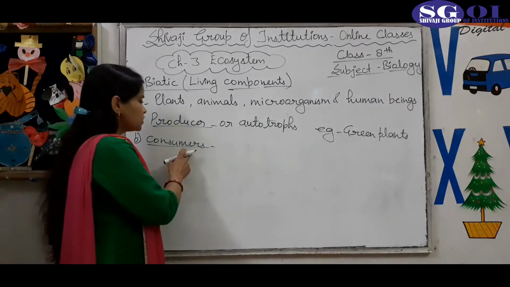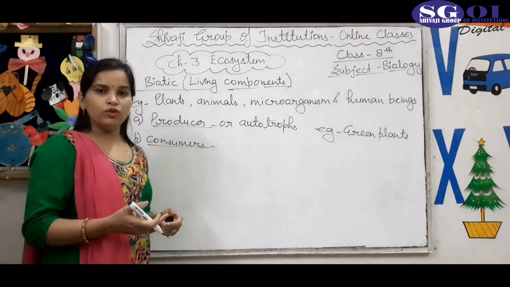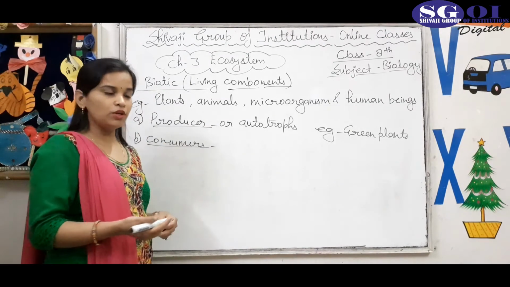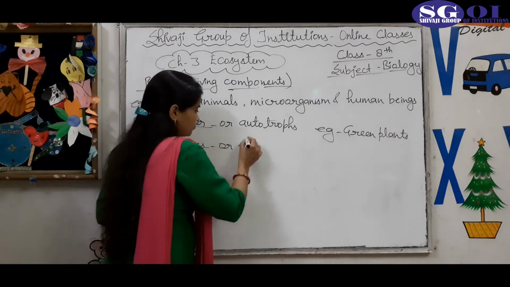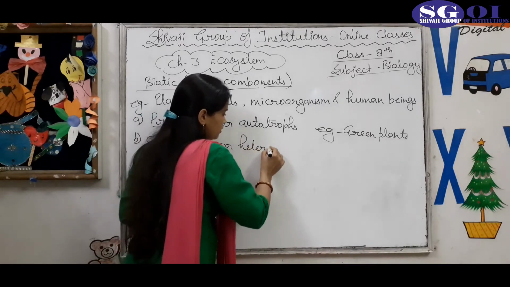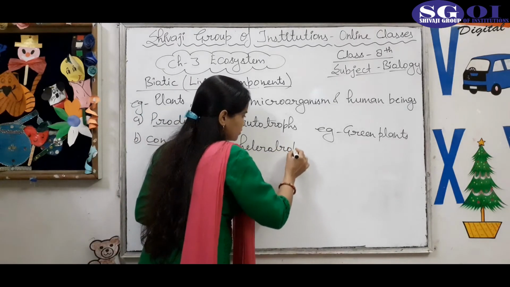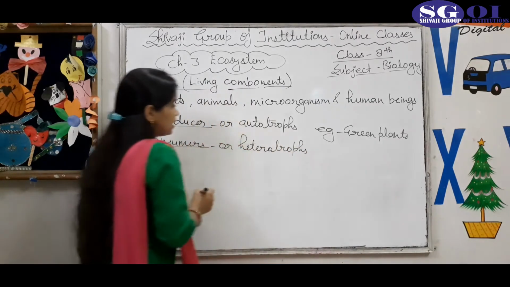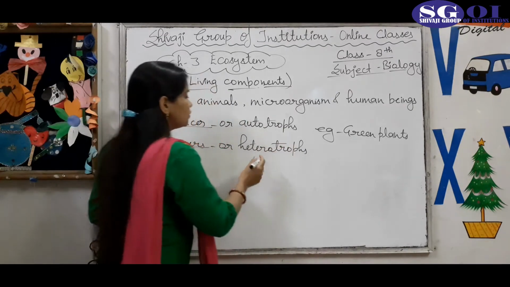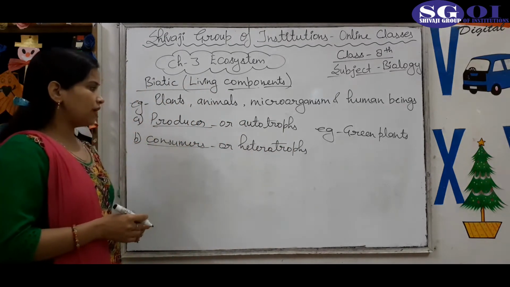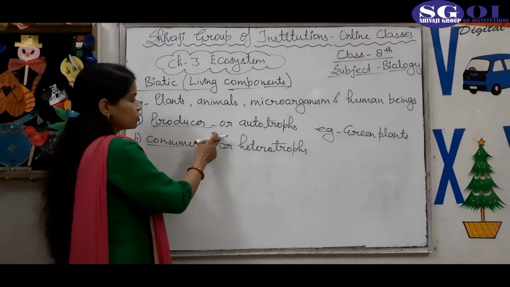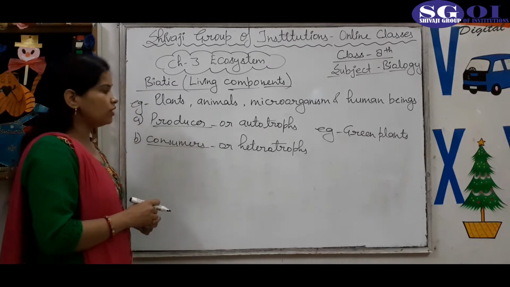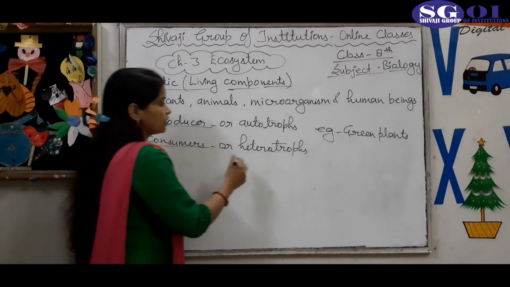They are called consumers because they consume food from others. That's why they are called consumers or heterotrophs, because they don't make their own food. They depend on the producer for their food requirement.